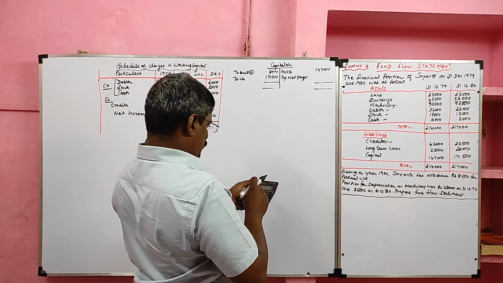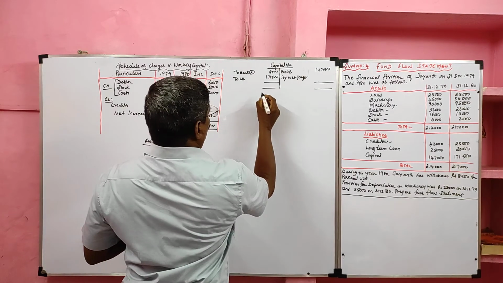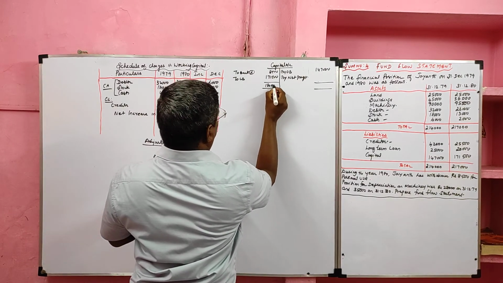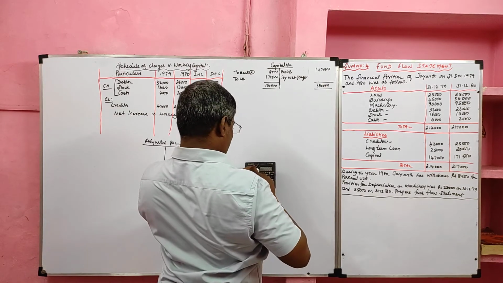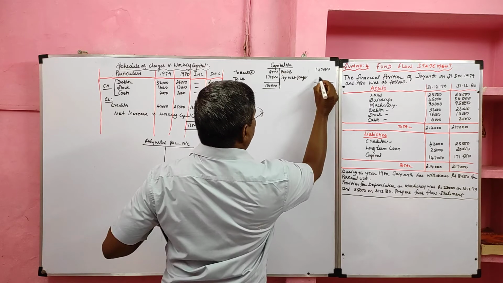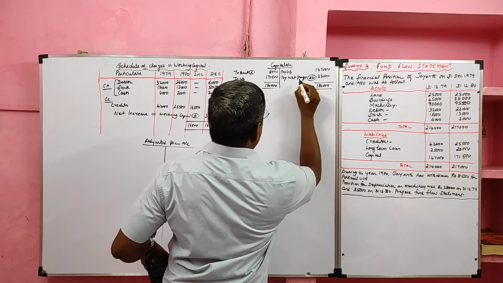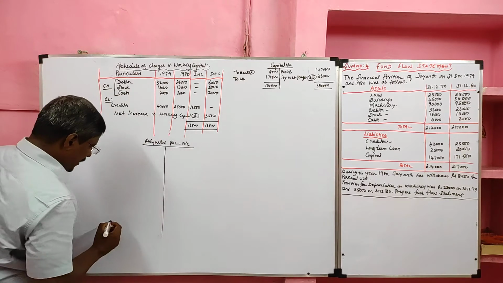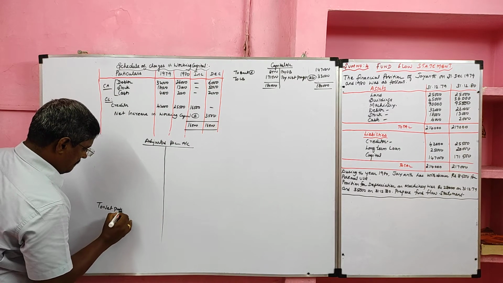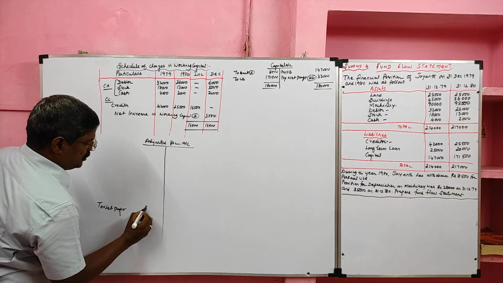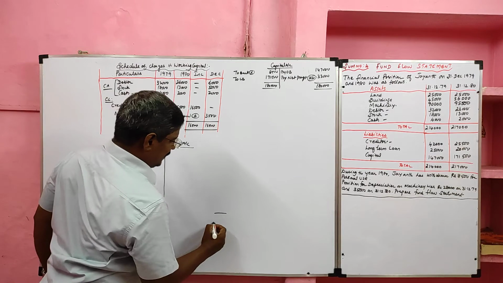Then here the debit side total is 8,500 plus 1,71,500, so the total of the debit side is 1,80,000. Minus the credit side value 1,47,000, we get 33,000. That is the balancing figure, considered as net profit. It should be debited to the adjusted profit and loss account, value 33,000.